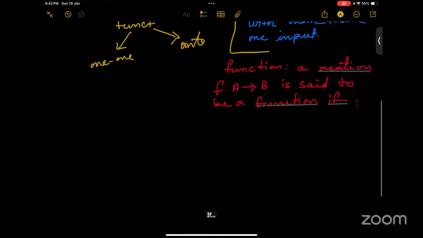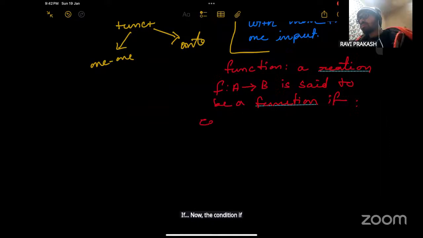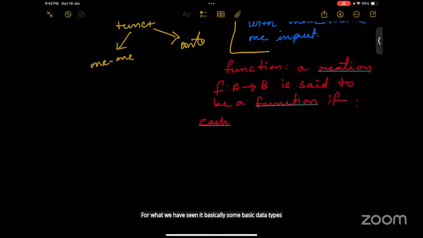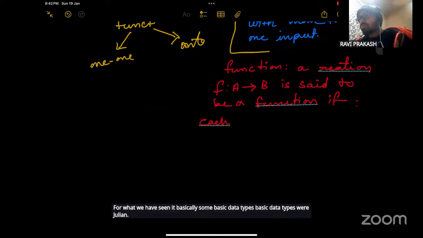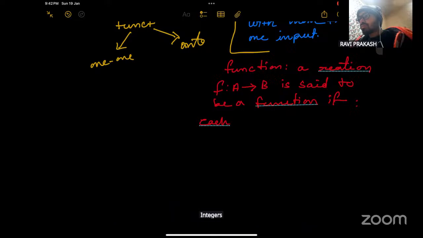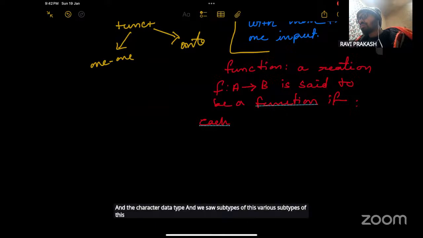What we have seen is basically some basic data types. Basic data types were Boolean, which had true and false values, integers, which had negative, zero, or positive values, and the character data type. And we saw various subtypes of this. And then we made this data type called strings, which was a sequence of characters.